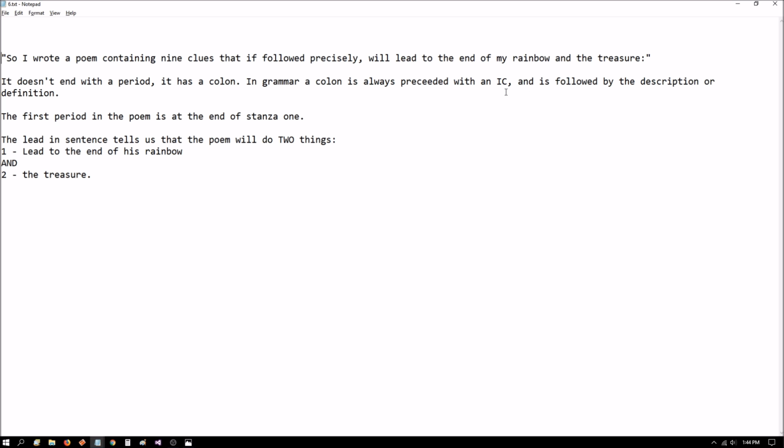It's important because it ends in a colon, and a colon does not end a sentence. And it's also important because it's telling us something here. He's saying, so I wrote a poem containing 9 clues that if followed precisely, it's going to do 2 things. It'll lead to the end of my rainbow and the treasure.